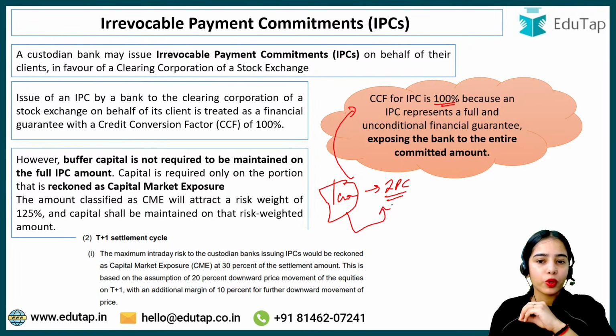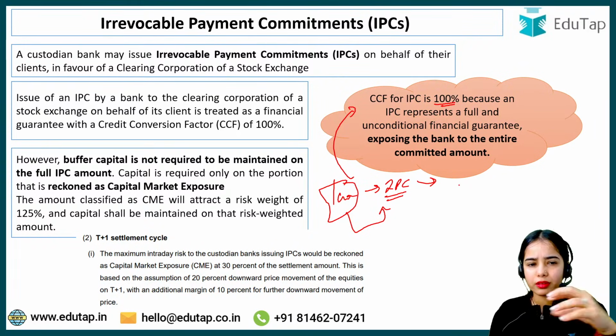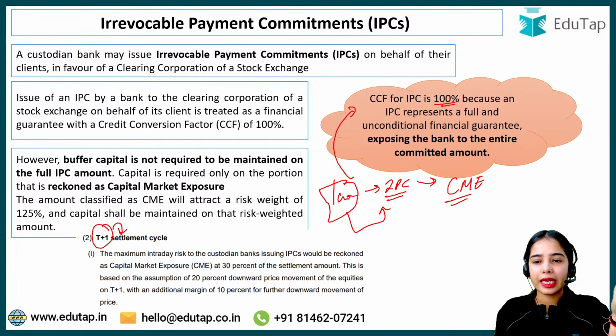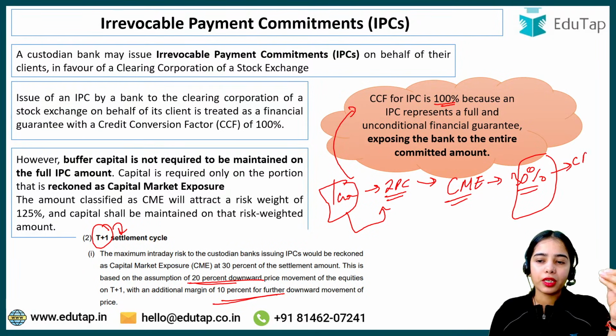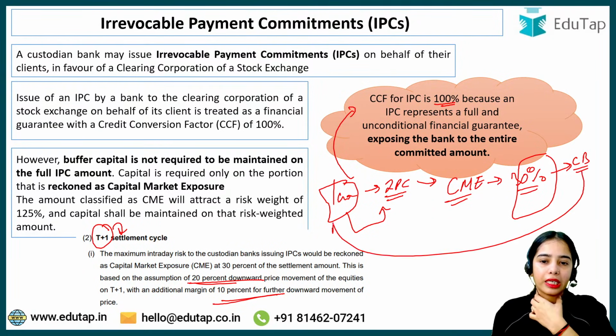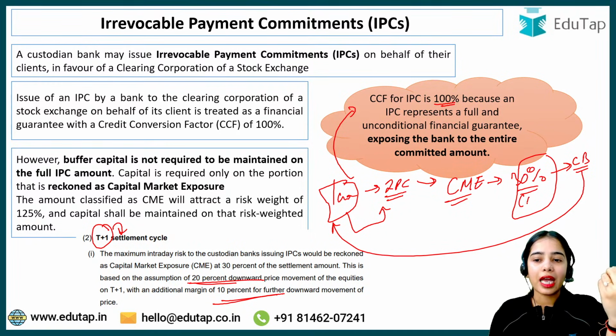So it is the irrevocable payment commitment. But now this 1 crore rupees is not completely a risk for the bank, because of the capital market exposure for the T+1 settlement cycle. The downward price movement can be considered at maximum 30%. Intraday, in one day, 20% downward price movement can happen, and 10% is the extra margin. So 30%, this is the capital buffer that the bank has to maintain. So 30% is the capital market exposure.